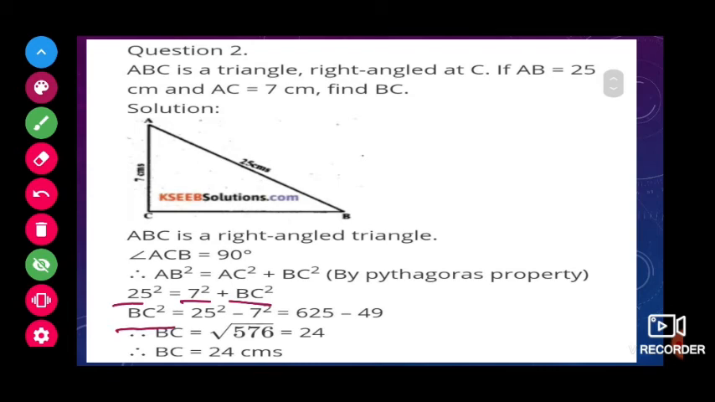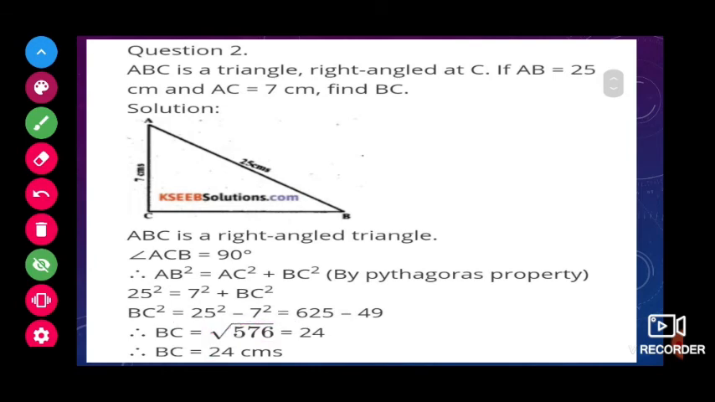So BC square is equal to 25 square minus 7 square. 25 square is 625 minus 7 square 49. So we will get BC square equals to 576. If the square goes to that side, it will become square root. Again the same way, 576 I have to write as the square of another number, that is 24 square. Then square and root will get cancelled. We will get 24 as the answer.